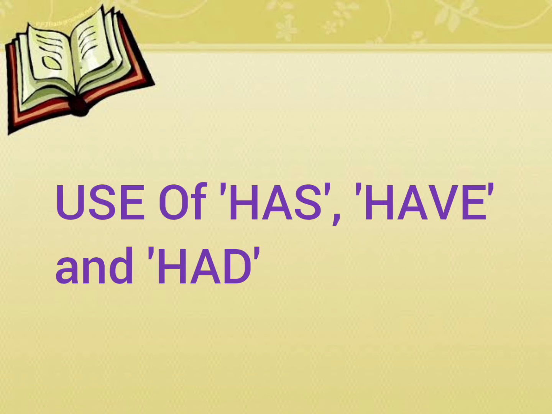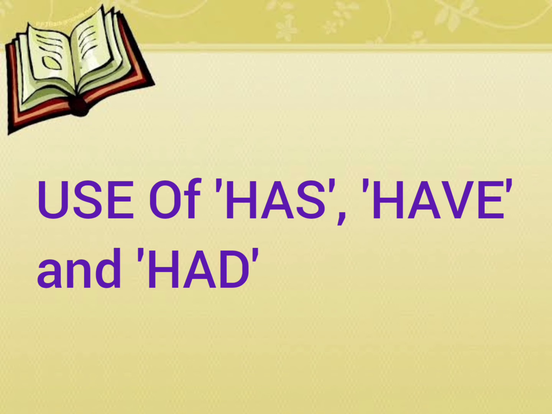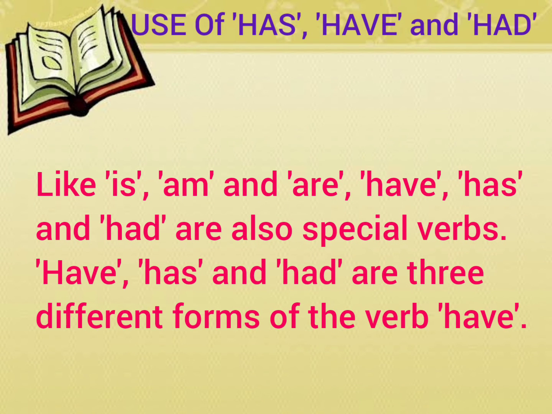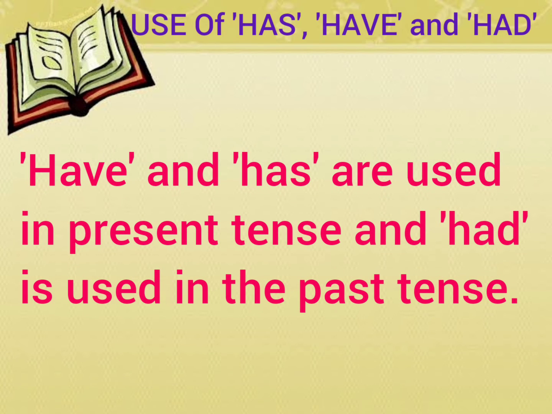Now we will see the use of has, have and had. Just like is, am, are, have, has, had are also special verbs. Has, have, had are three different forms of the verb have. Have and has are used in the present tense and had is used in the past tense.